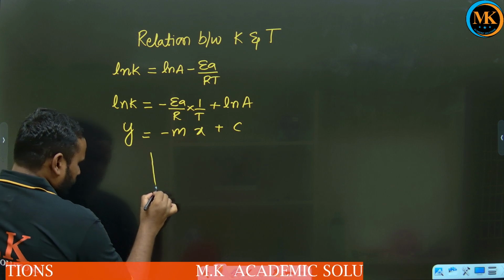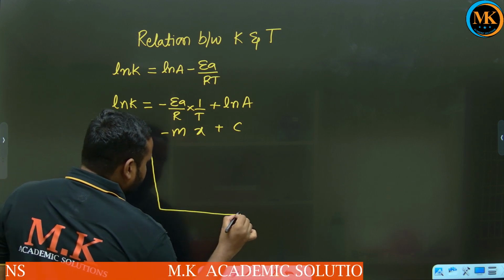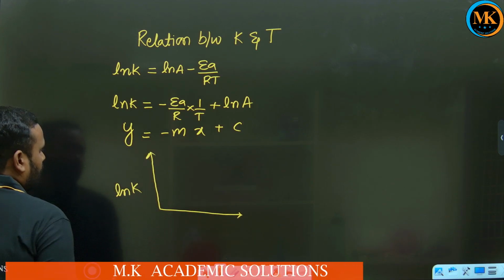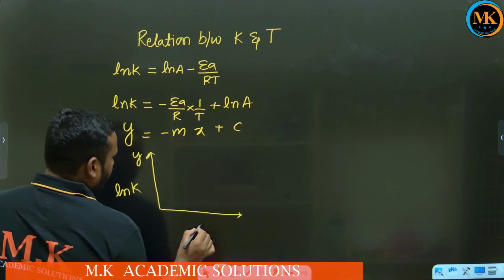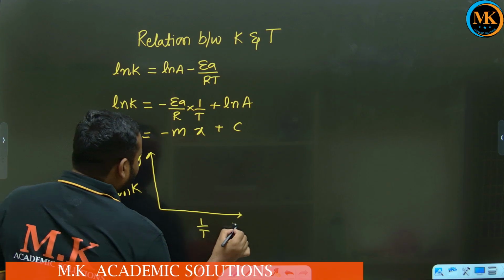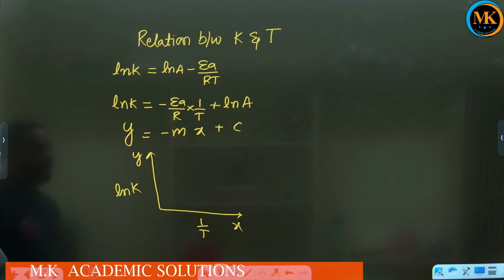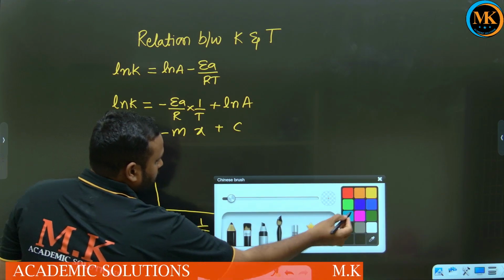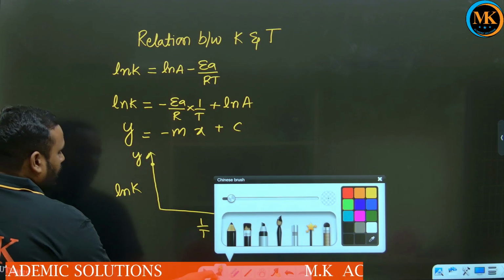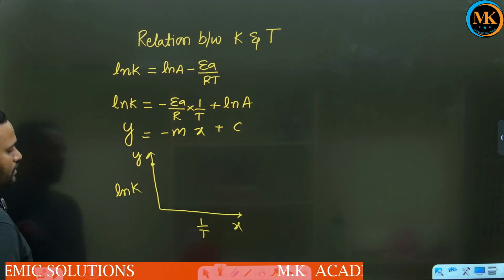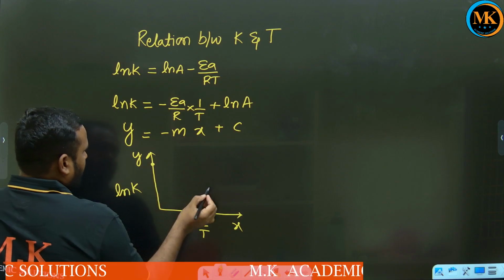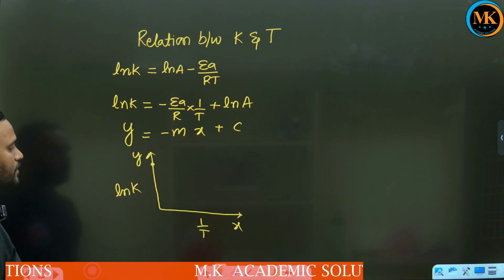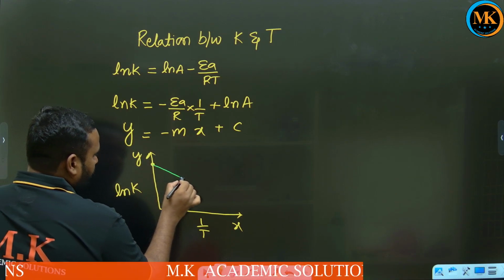So when you plot a graph, ln K on the y axis we are going to take, 1 by T on the x axis we are going to take, and here C is the intercept on the y axis. Now how are we going to get the graph here, children? What is the x multiple? m. Which value are we having? Minus value. So this is the graph we are going to get.